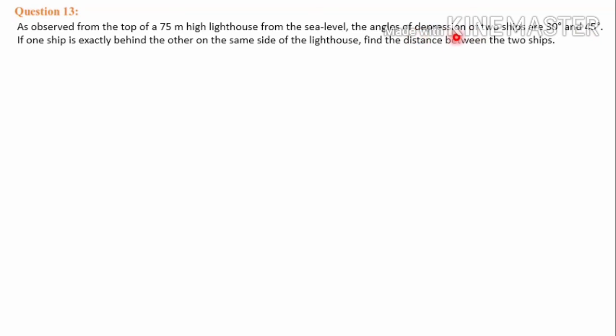Angle of depression is mentioned. Angle of depression in the sense the object is below the eye of the observer. So the angles of depression are 30 and 45° respectively. One ship is exactly behind the other one, and both are on the same side of the lighthouse. Find the distance between the two ships.